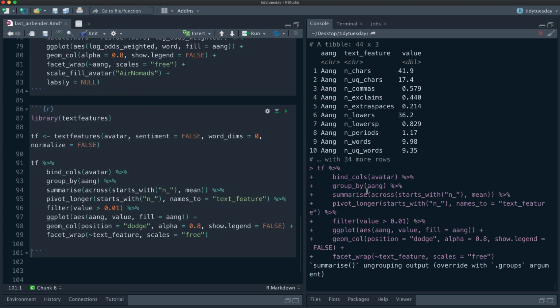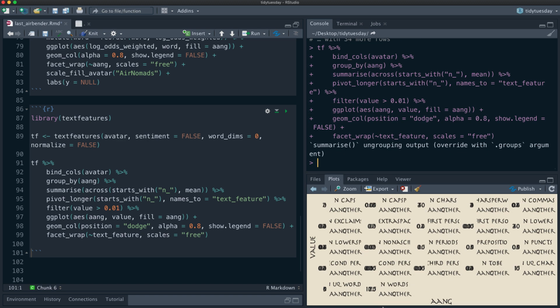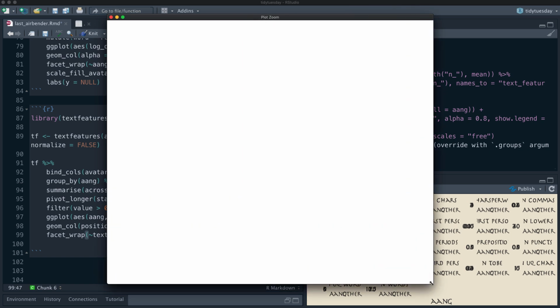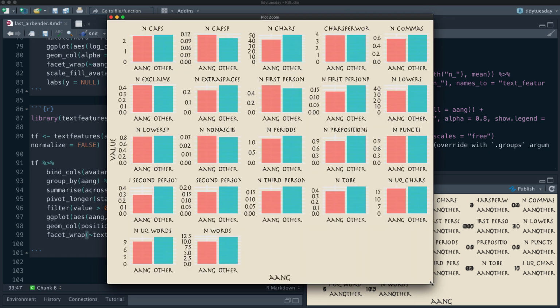Okay, so let's see how that works. That worked pretty well. We're able to see. Okay, so let's just clean this up a little bit more.